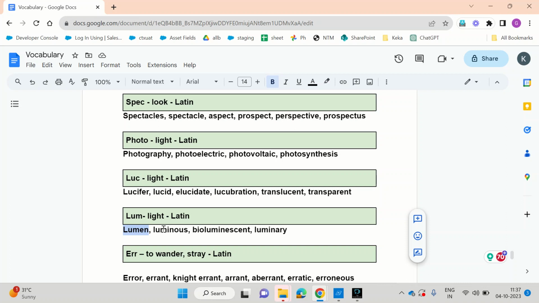Okay, that is luminous. Bioluminescent means some insects are able to glow themselves, right? Fireflies, glowworms. So they are able to do it using their own body. That is bio. Bioluminescent means those who are self-radiating.